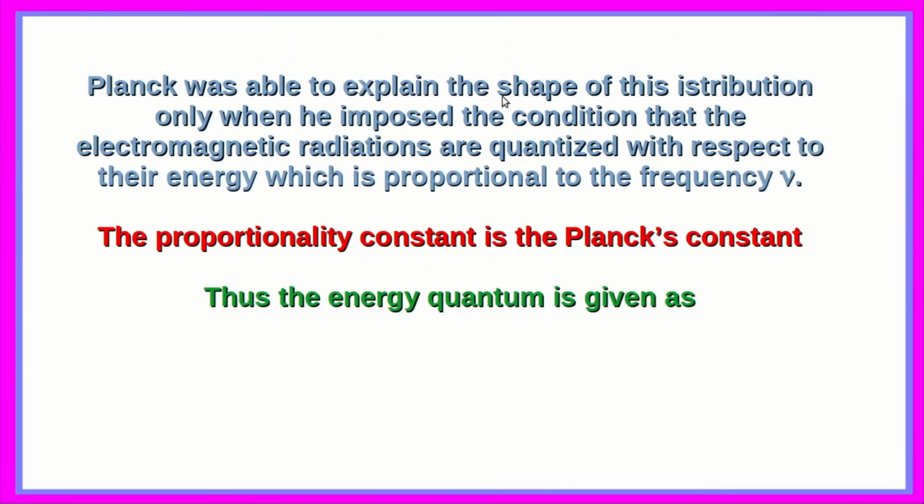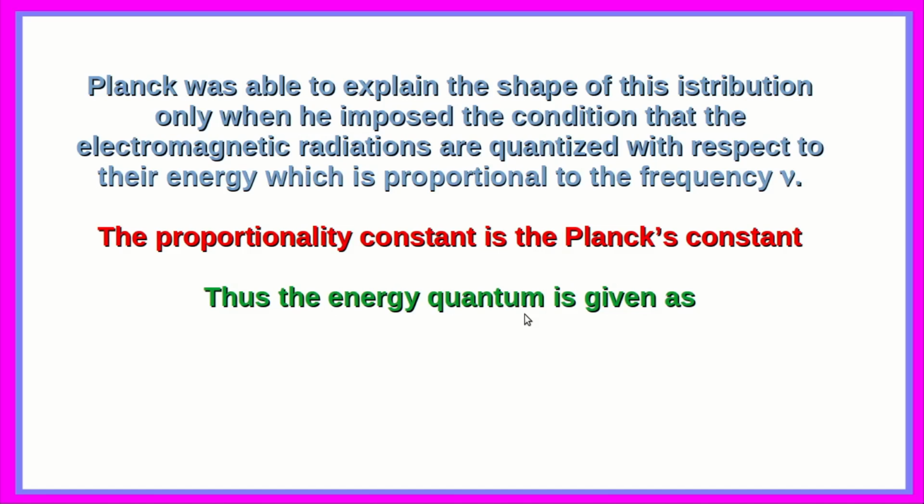Planck was able to explain the shape of this distribution only when he imposed the condition that the electromagnetic radiations are quantized with respect to their energy, which is proportional to the frequency nu. The proportionality constant is what is known as the Planck's constant.